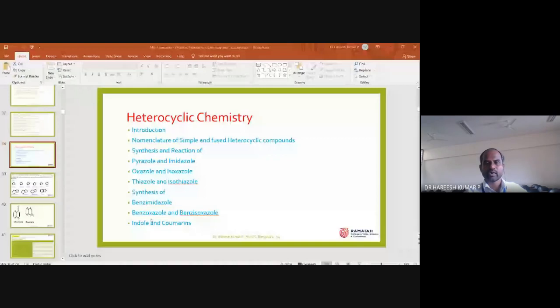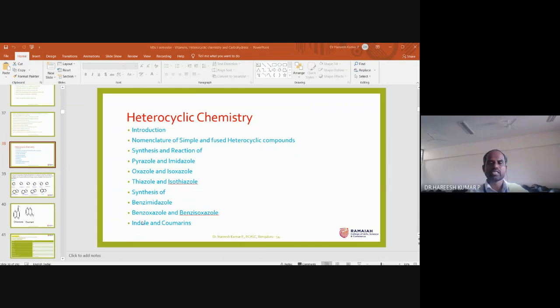And then benzoxazole. What is oxazole? Oxazole is a 5-membered ring with oxygen and nitrogen at 1 and 3 position. If that oxazole is fused with benzene, then it's called benzoxazole. And then isoxazole, benzisoxazole: oxygen and nitrogen at 1 and 2 position in a 5-membered ring, fused with benzene, is called benzisoxazole.